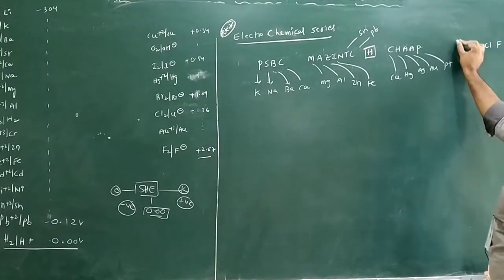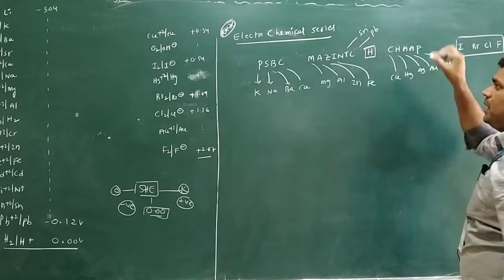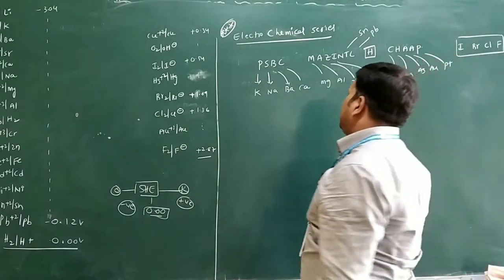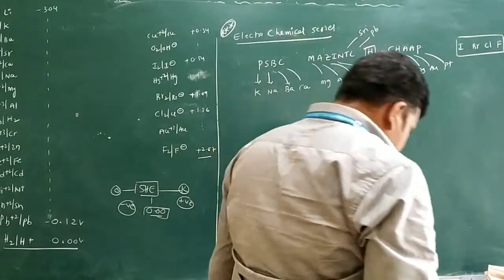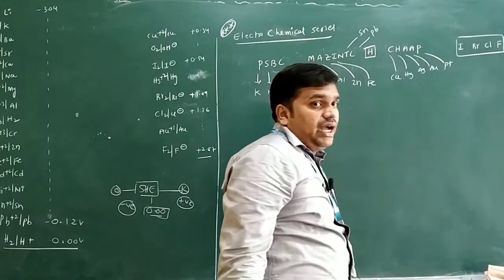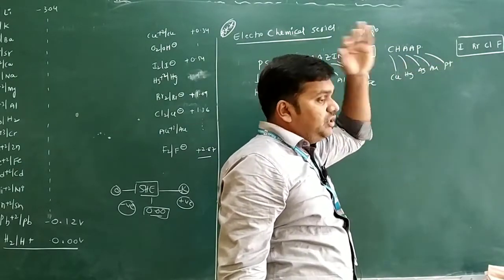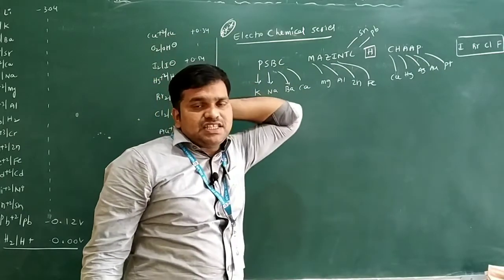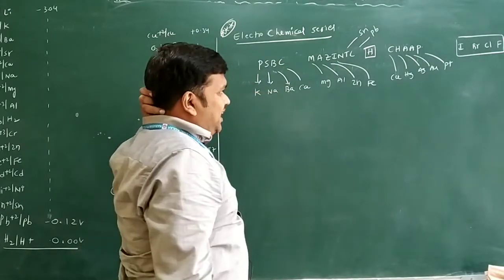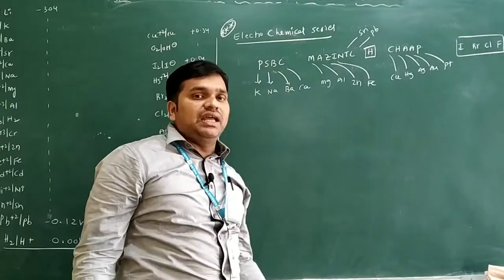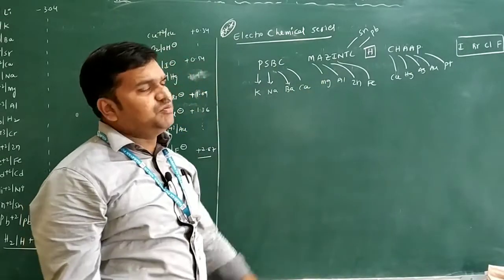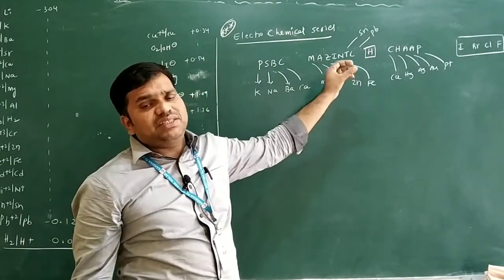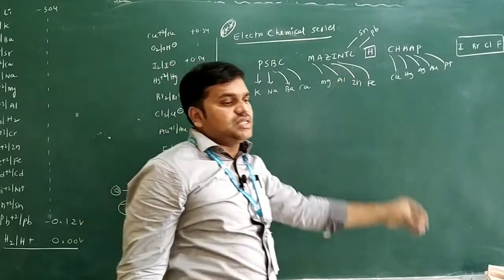So it is simple to keep this order in your mind. Okay, PSBC MAZINTL HCHAAP, and then iodine, bromine, chlorine and what? Fluorine only. So keep this code in our mind. It is very easy to get the reactivity order of any element from this series.